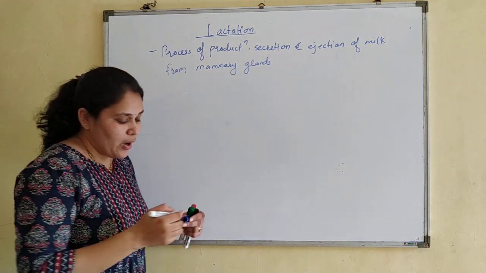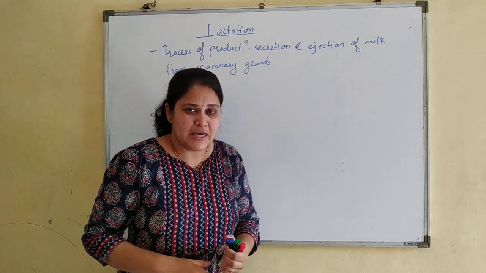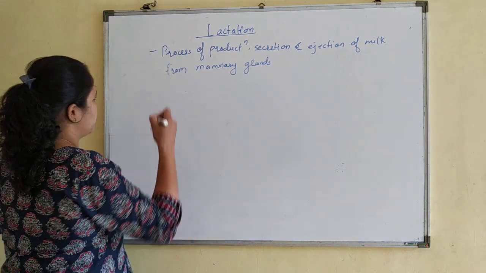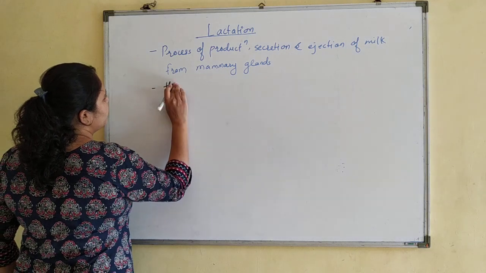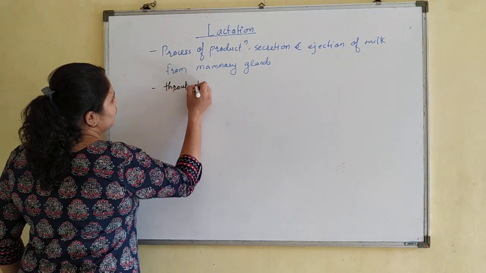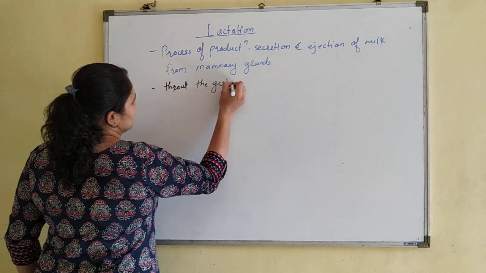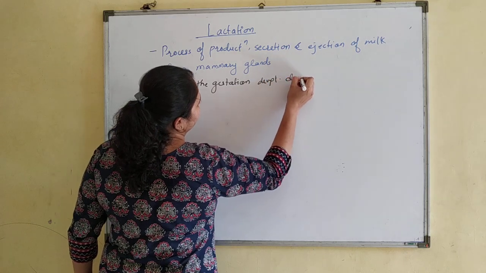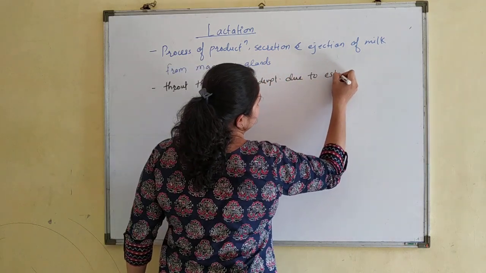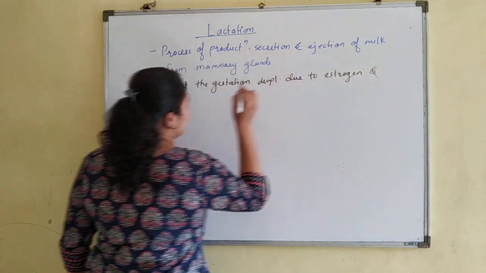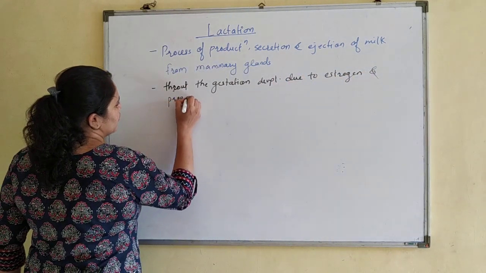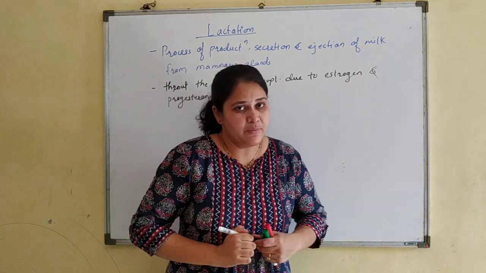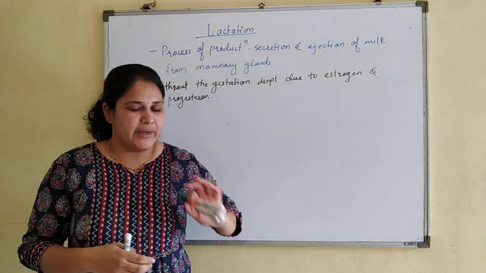Now throughout the pregnancy period, these mammary glands are developed under the influence of estrogen and progesterone. So throughout the gestation, development is due to estrogen and progesterone. Fine. Mammary glands develop throughout the 9 months of pregnancy.